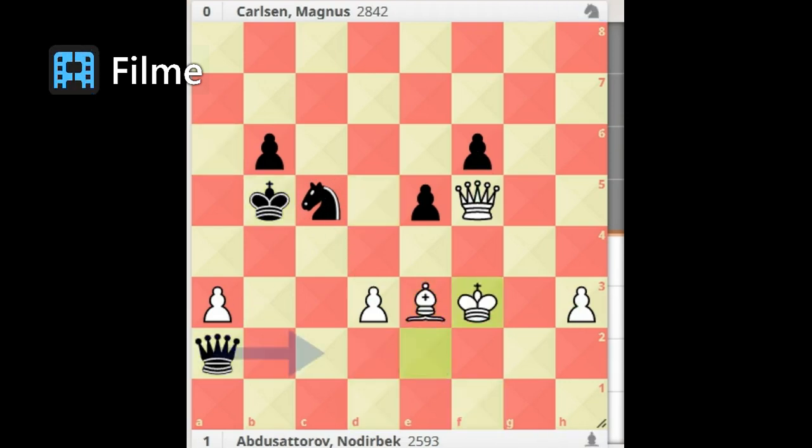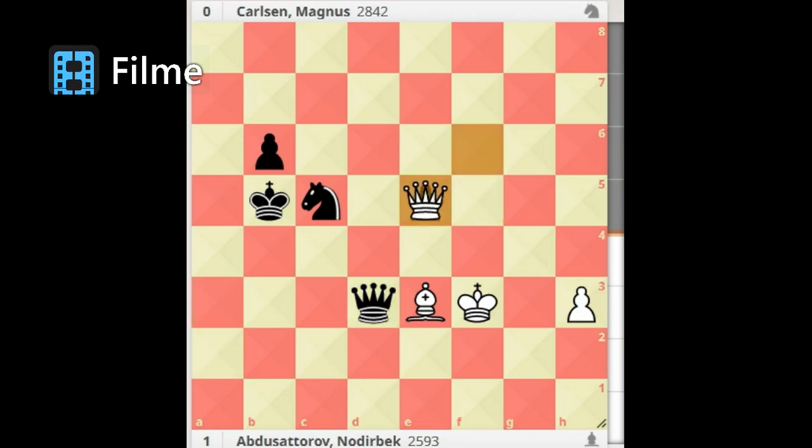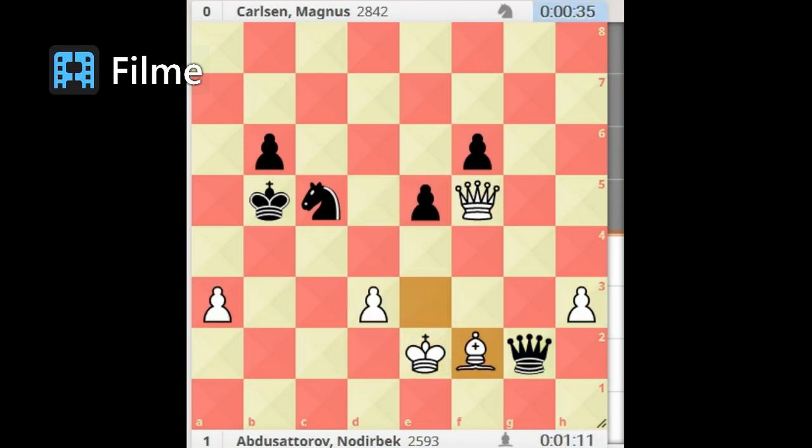King f3. Queen captures pawn. Queen captures pawn. Queen captures pawn. In an even position, but Carlsen played queen g7 check. Bishop f2. King a4. Leave the pawn and gain a move with pawn h4.